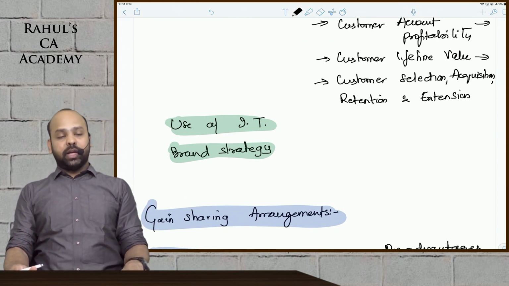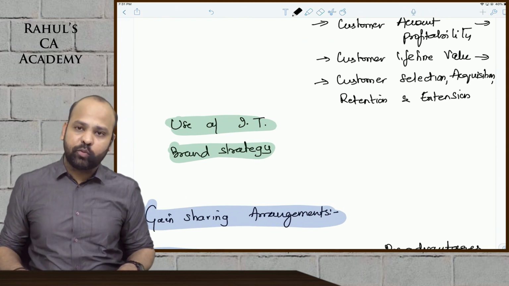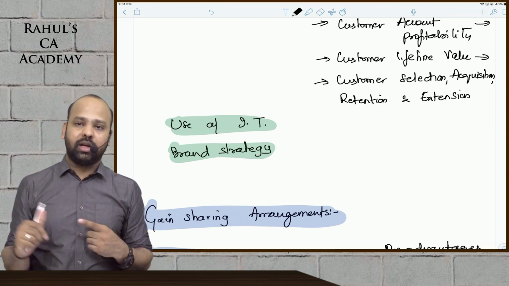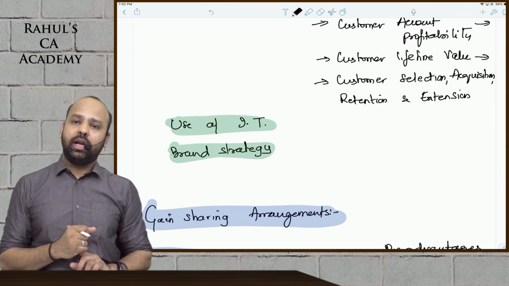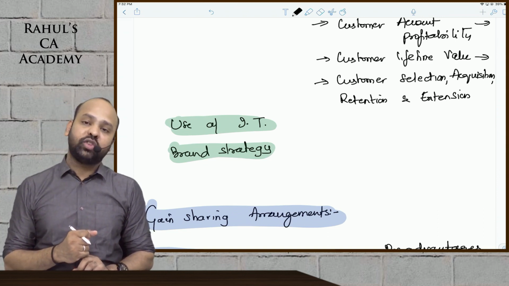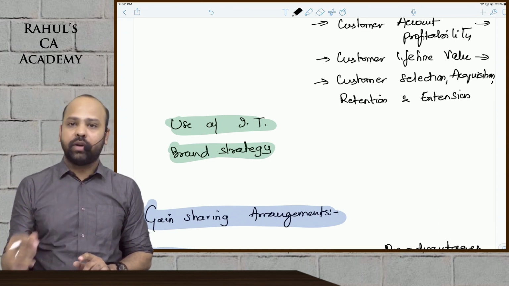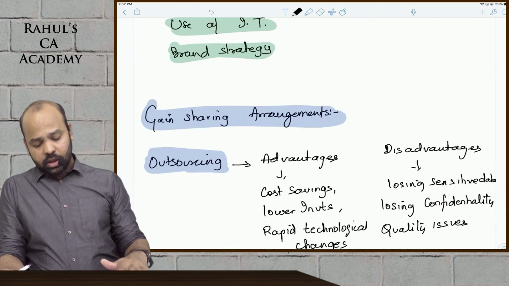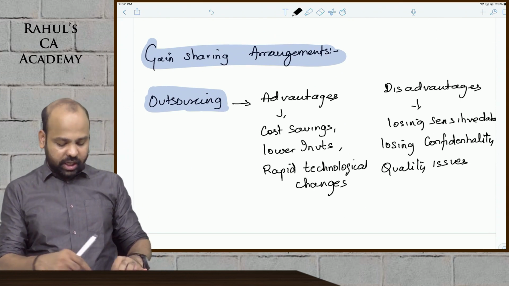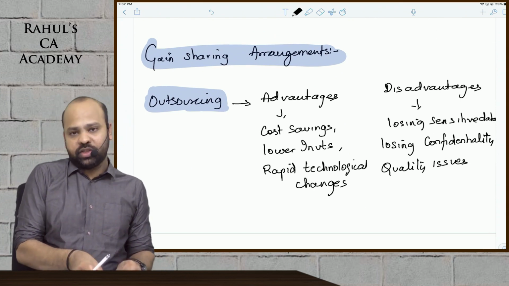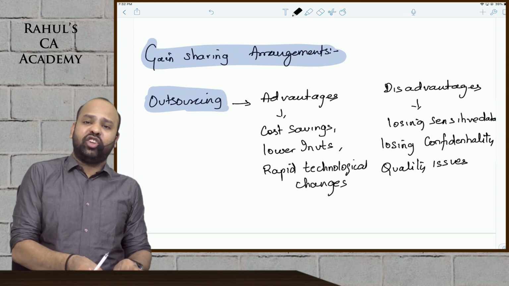This is about supply chain management. So far, guys, we've spoken about quality management, under that COQ, TQM, guys, and business excellence models. And after that, beta, we have moved on to theory of constraints or throughput accounting, and now we have done supply chain management. Now finally, beta, coming to the end of this chapter, we have 2 very small concepts: gain sharing arrangements and outsourcing. What exactly is gain sharing arrangement, beta?